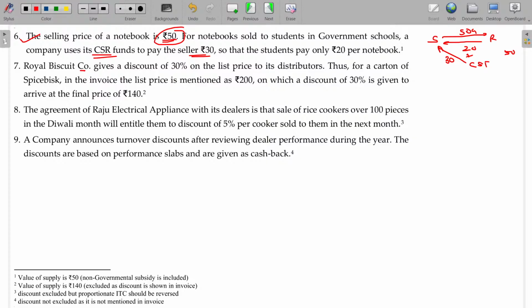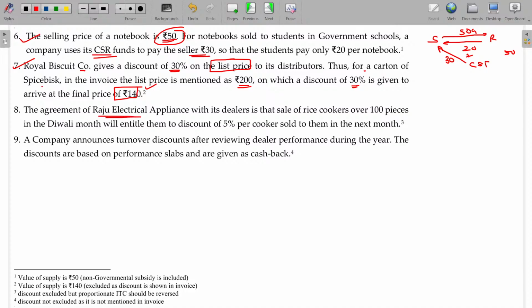Royal Biscuit Company gives a discount of 30% on the list price to its distributors. Thus, for a carton of biscuits in the invoice, the list price is mentioned as 200, on which a discount of 30% is given to arrive at the final price of 140. So this is a normal discount, already stated before the time of supply itself. So 140 is the final transaction value for this purpose. You need not worry about considering that 200 rupees.